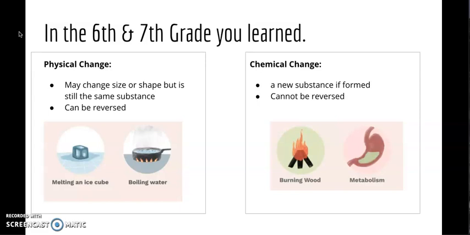Or when you're boiling water, that steam is just water in gas form. So you can collect that steam and take it back to liquid form, to that water. Okay. A chemical change is when a new substance is formed, and it cannot be reversed. Once you've burned some wood, you can't get that wood back. Or when you're digesting your food, there's no way you're going to get that burger back. It's gone through some changes in your body, and you've used that up.